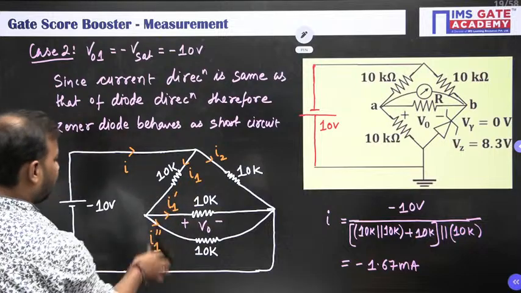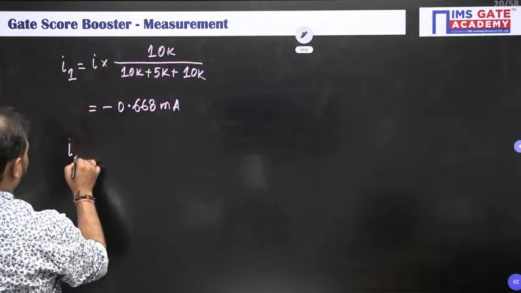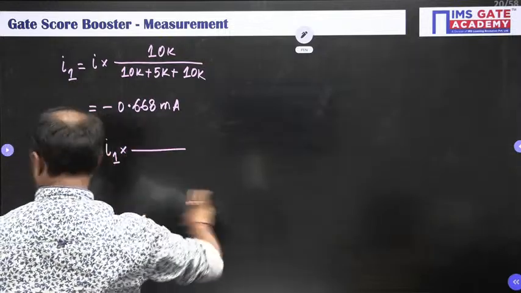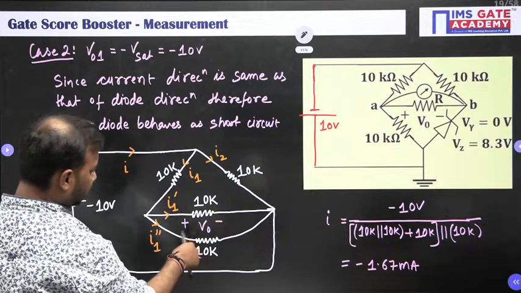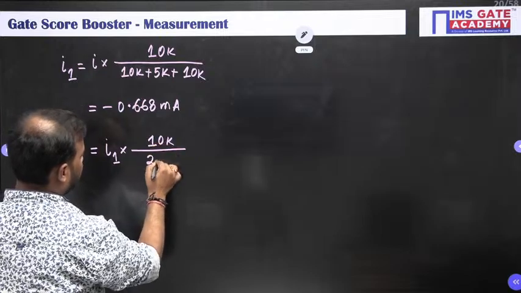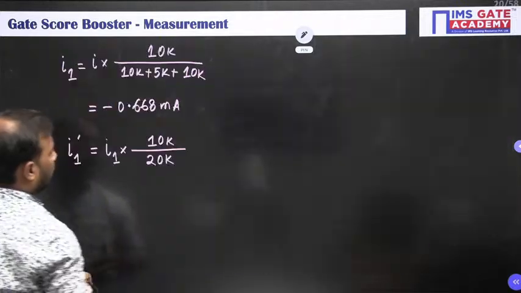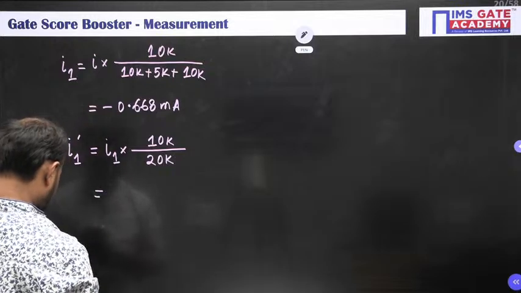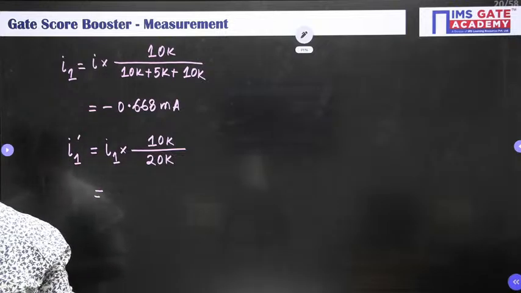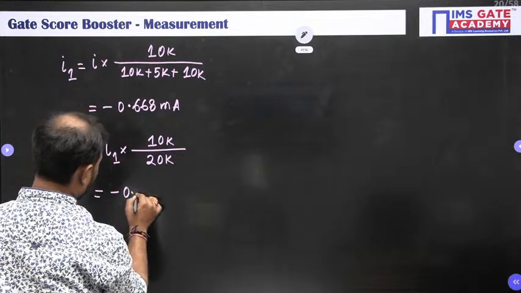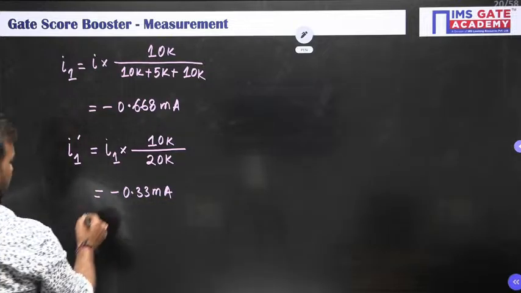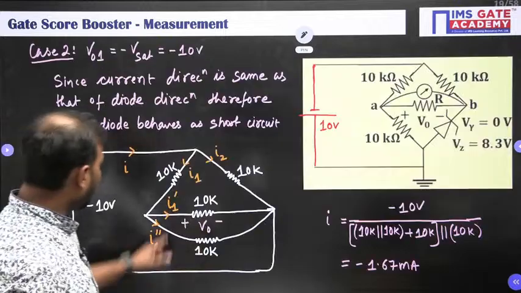Now let us find I1 dash. So I1 dash is equal to I1 into opposite by sum. Opposite is 10K divided by sum, which is 20K. Yes, the sum of these two. So the answer divided by 2. So I'm getting this as minus 0.33 milliamps. Minus 0.33 milliamps. Okay. So we have got the I1 dash value.